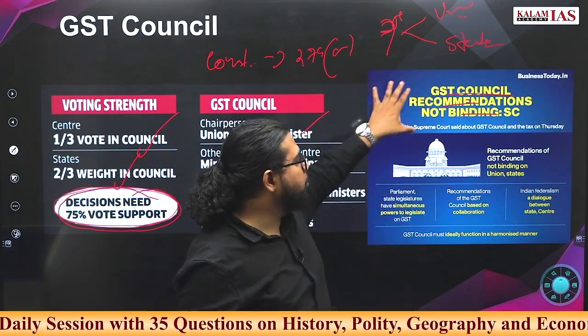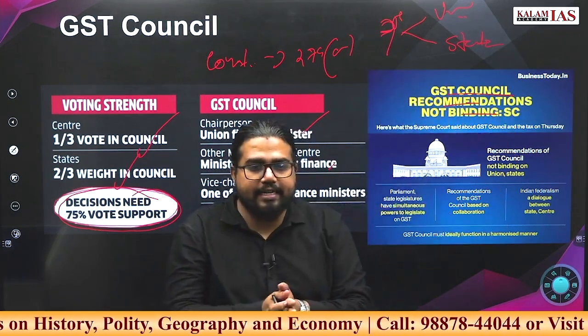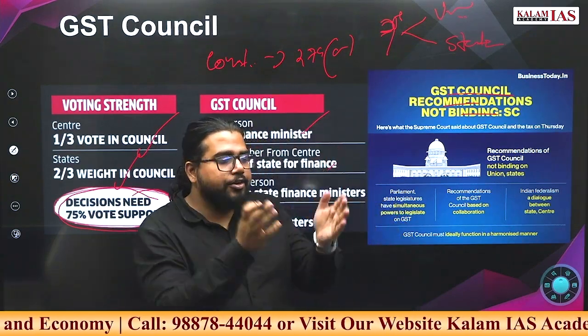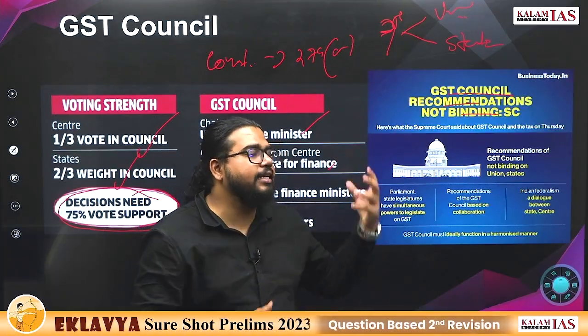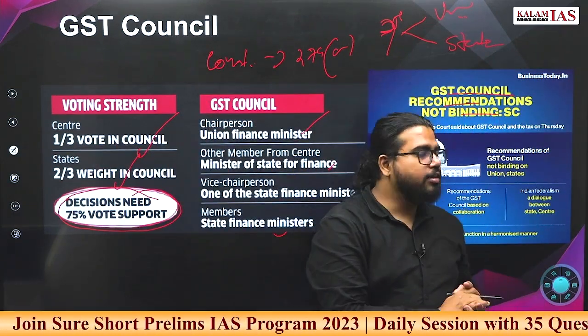Now if the Supreme Court came up with a judgment that GST Council recommendations are not binding, that means it's a very serious problem. Like if states start not implementing the XYZ decisions, then the whole council, the whole mechanism can fall down.